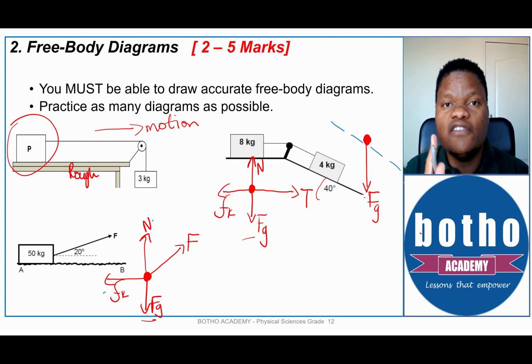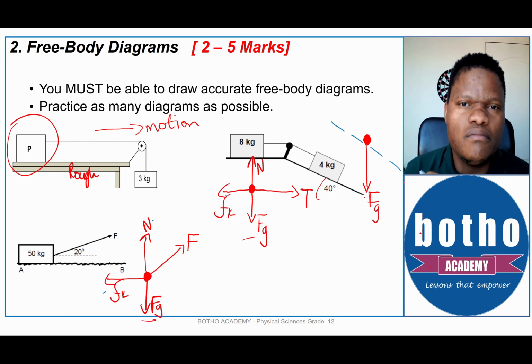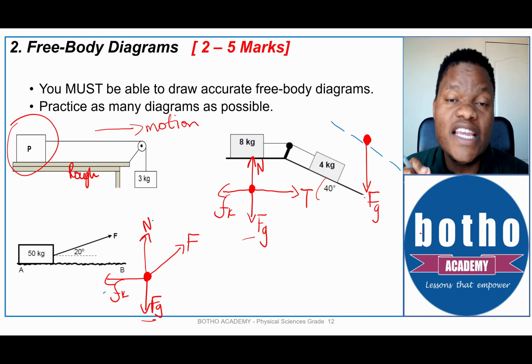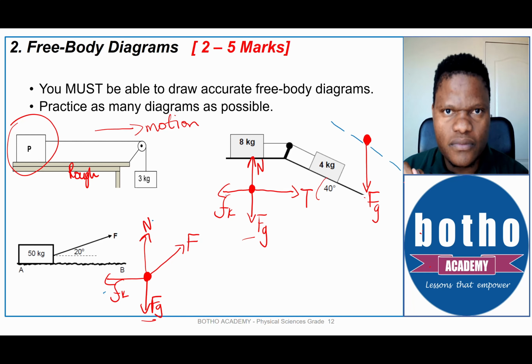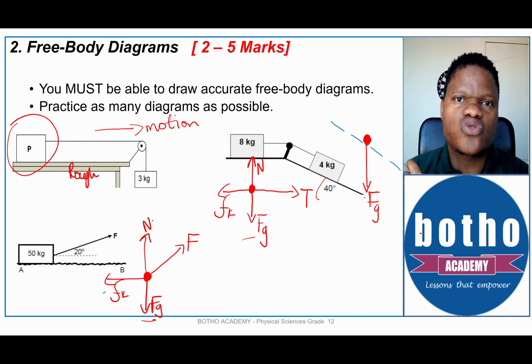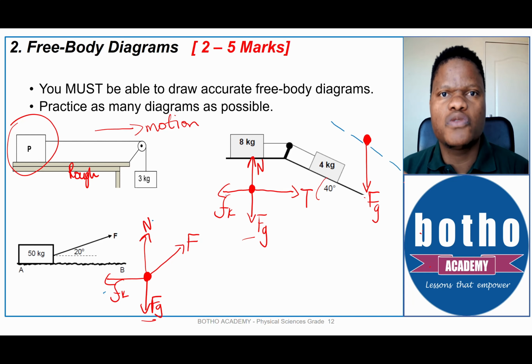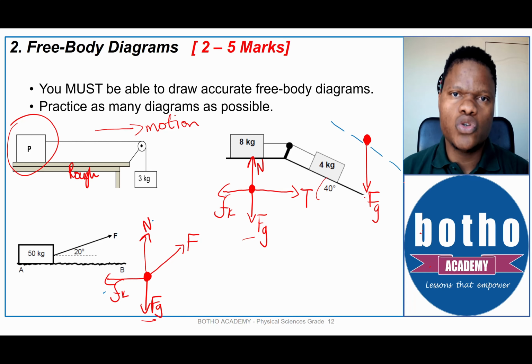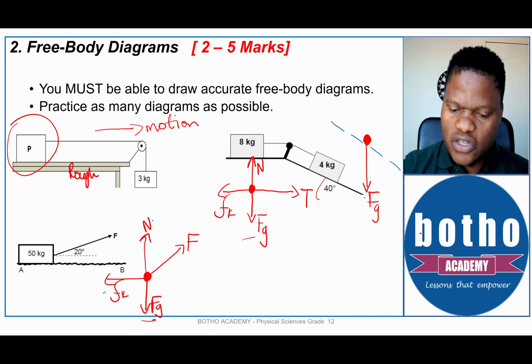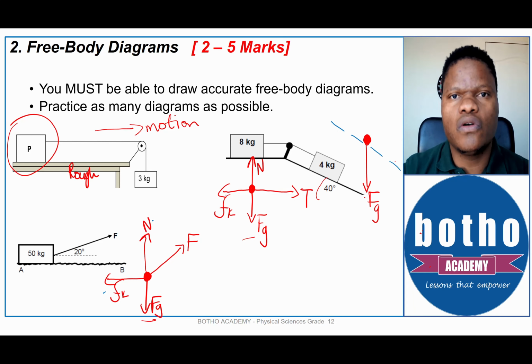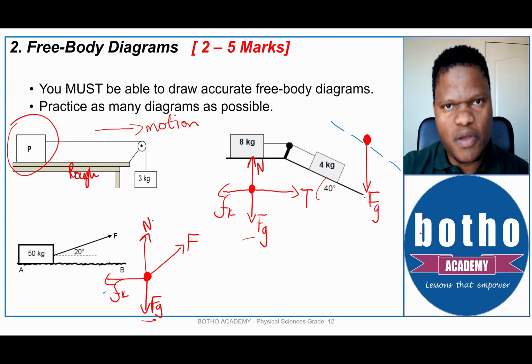Okay. Now the second force, which is mostly gotten incorrect by learners, is the normal force, and that is because now we have a surface which is not horizontal. Learners tend to draw a normal force which is vertical even when the slope or the surface is not horizontal. Remember, the normal force must always be perpendicular to the surface. So the surface is the blue line that we've drawn over there. Therefore, the normal force must be perpendicular to the blue line.